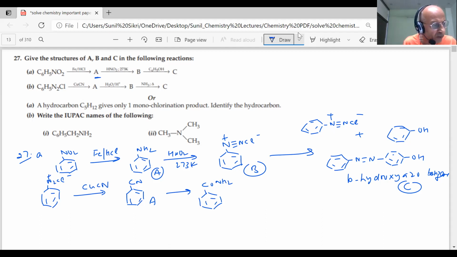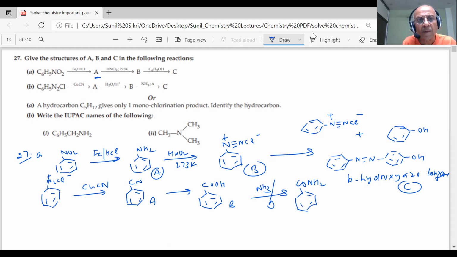So what is the result of that, students? This is hydrolysis. Then you get benzoic acid. I can write this according to the question, because there is ammonia in the next case, and then you have ammonia and heat. Actually, the question should have been like this. Something is wrong.